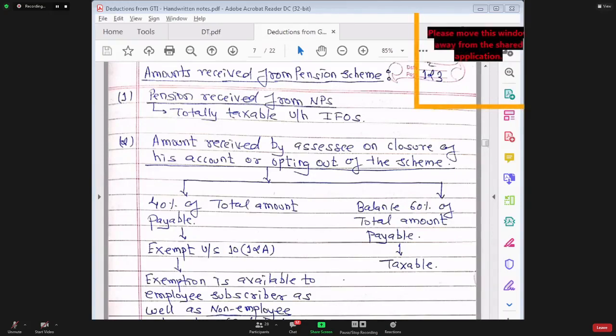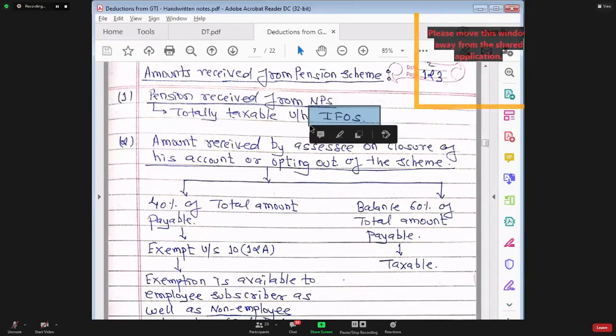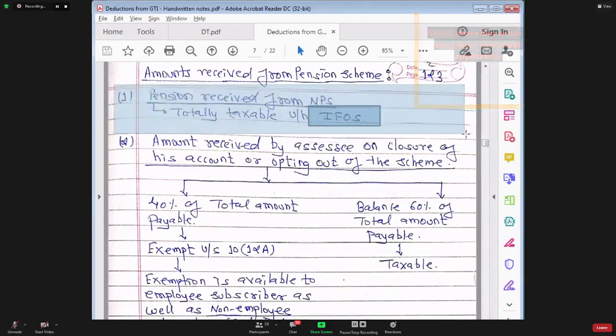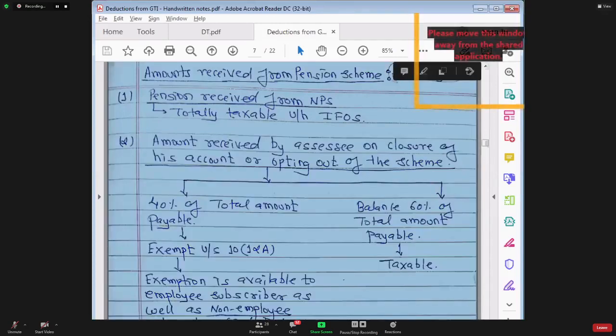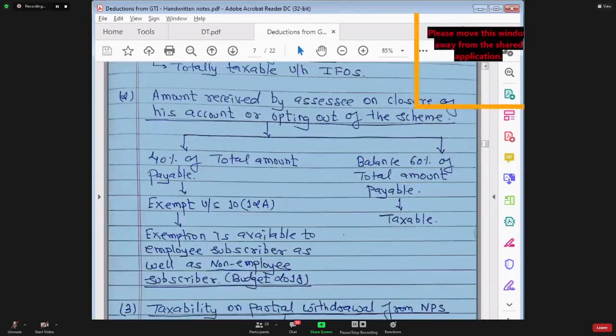That pension will become taxable to him under the head income from other sources. So whatever monthly pension is received from this pension scheme is fully taxable under income from other sources. Have you understood this point number 1? Yes or no? Yes, very good. Now let's move on to point number 2.